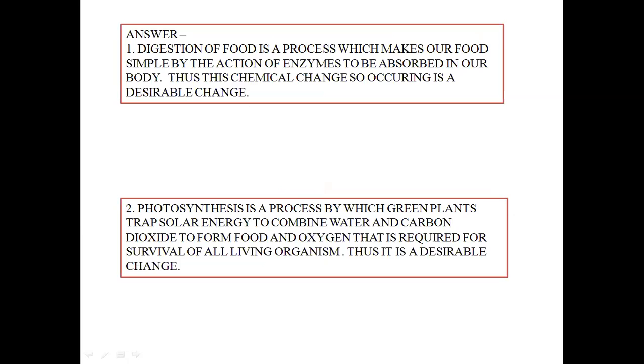What is digestion, dear students? Digestion means simply breaking down of complex food substances into simpler forms. Now, why do we need to break down these complex food substances into simpler ones? So that the body cells can easily absorb it and assimilate it into its own compounds.